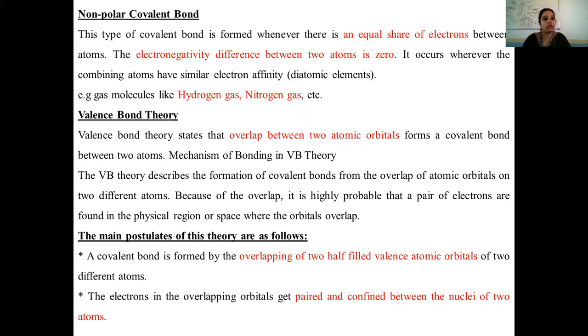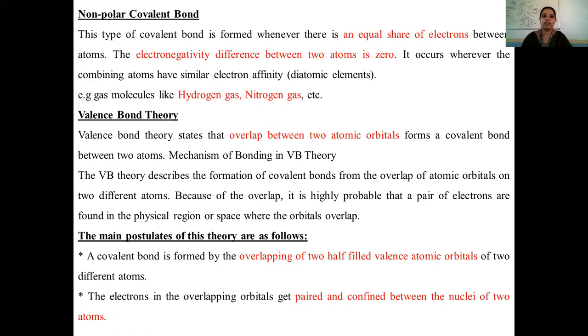And here we have a non-polar covalent bond also. In this non-polar covalent bond, there will be equal sharing of electrons between the atoms. As we stated, the covalent bond involves equal sharing of electrons, and here the electronegativity difference between those two atoms will be 0. If the electronegativity difference between two atoms is 0, there will not be any charge difference between the atoms, and the covalent bond becomes non-polar in nature.